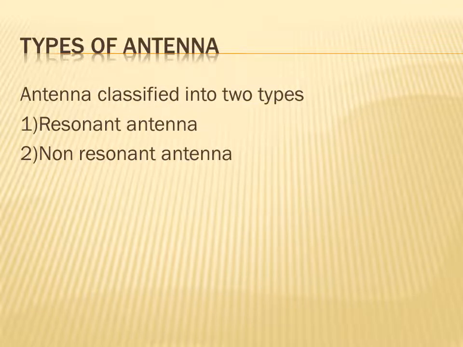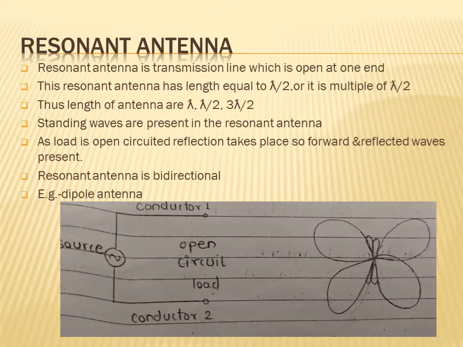Next one, the types of antenna. The antennas are classified into two types: resonant antenna and non-resonant antenna. First we see the resonant antenna.